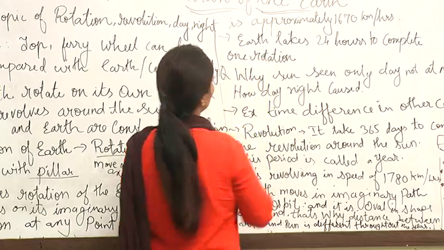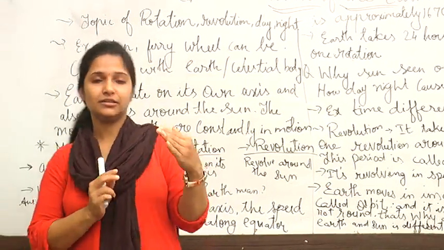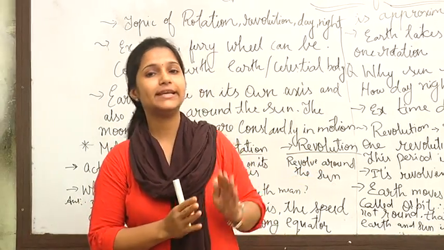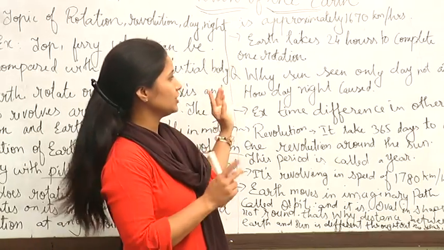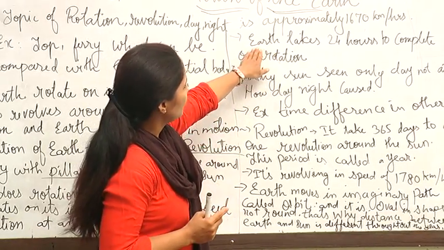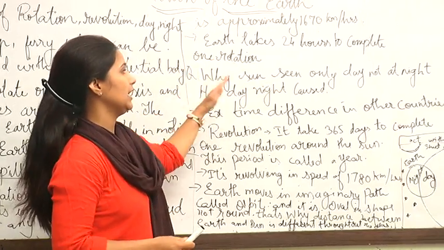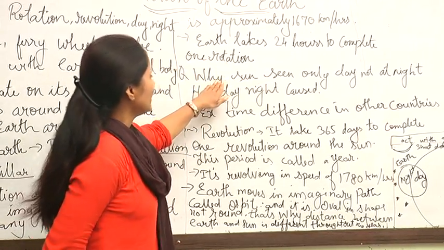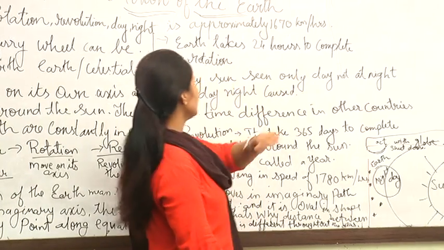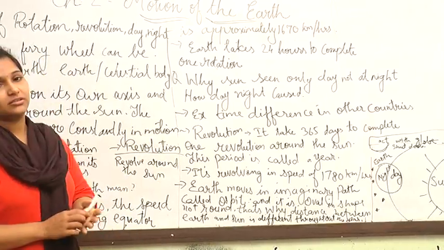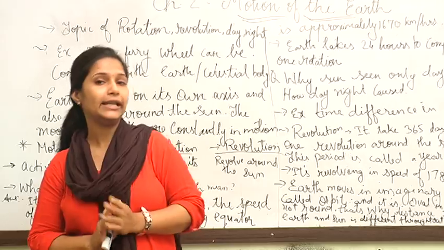As we all know, we have 24 hours, day and night. How does it occur? With the help of the rotation. When the Earth rotates, it takes 24 hours. That's why we have day and night periods. Now the next question is, why is the sun seen only during the day, not at night? Why can't we see it at night time?